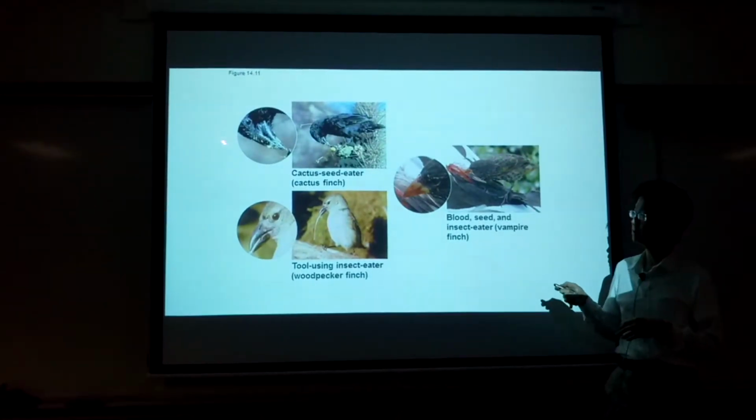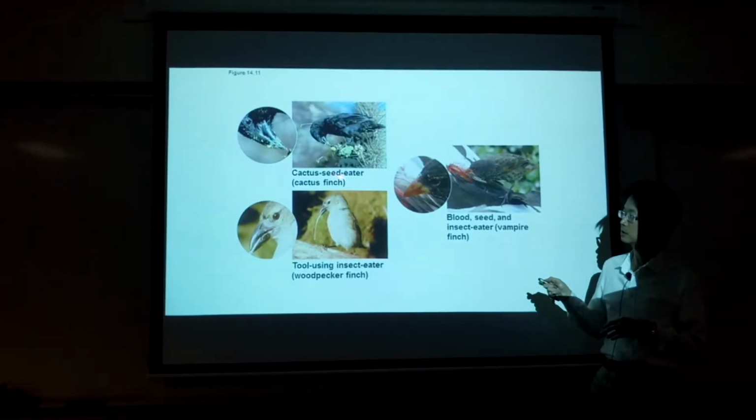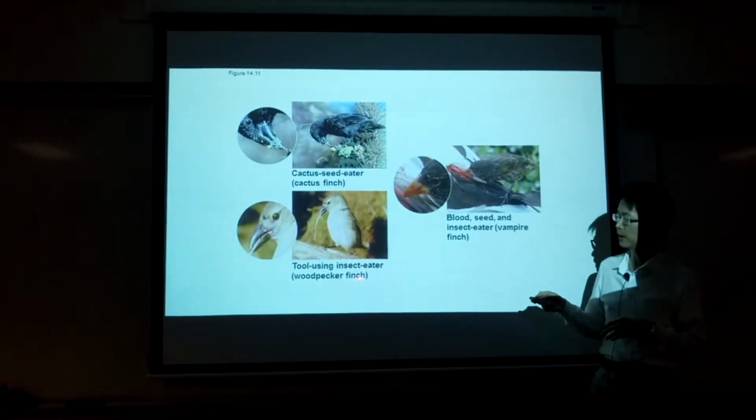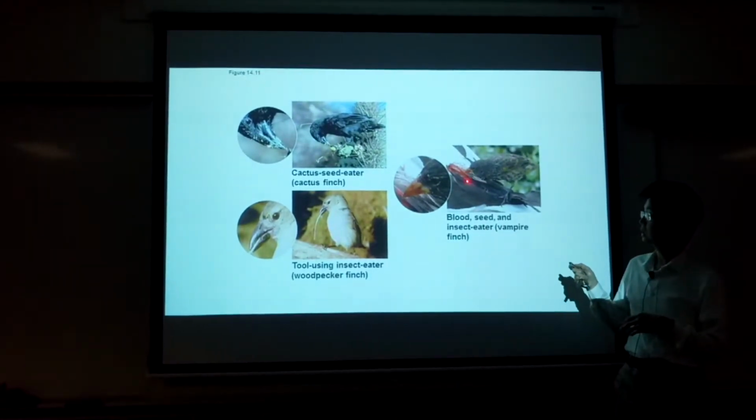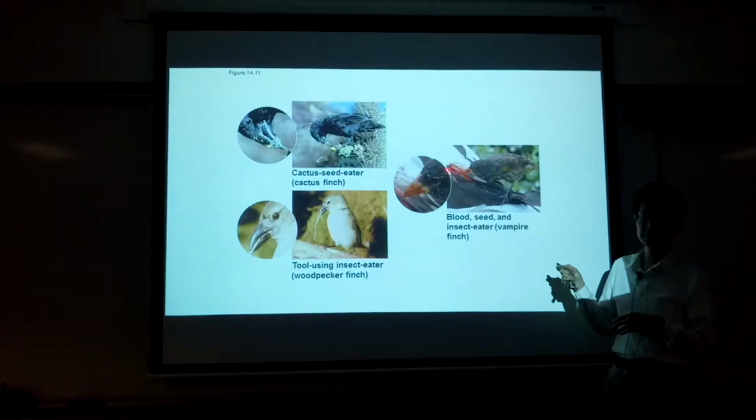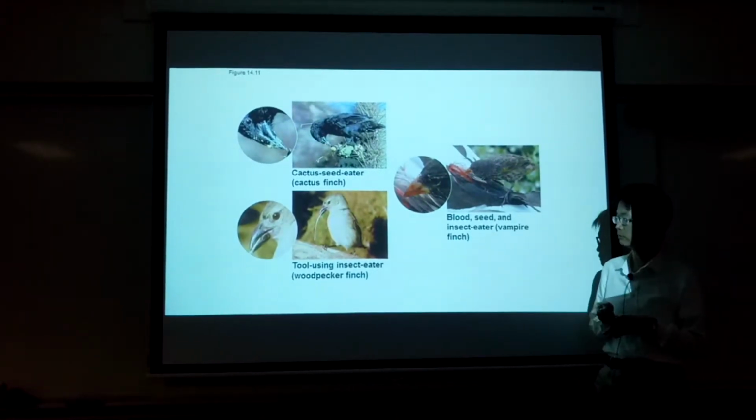For example, you see the beak of the cactus seed-eating finch. They have this type of beak. The woodpecker finch has a much longer, very sharp and strong beak. And then this is the so-called vampire finch. They literally feed on the blood of other animals, and the shape of the beak is also different.